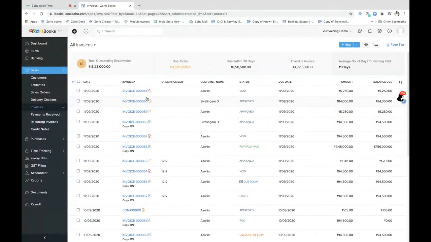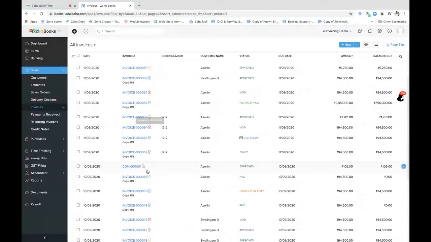Now let us see some of these statuses, that is, the status labels. Okay, so now this red label mentions that the e-invoice has been cancelled. So what is the other label? This is invoice yet to be pushed. And this green label mentions that this has been successfully pushed and you have generated the IRN. All right, so again, e-invoice cancelled.